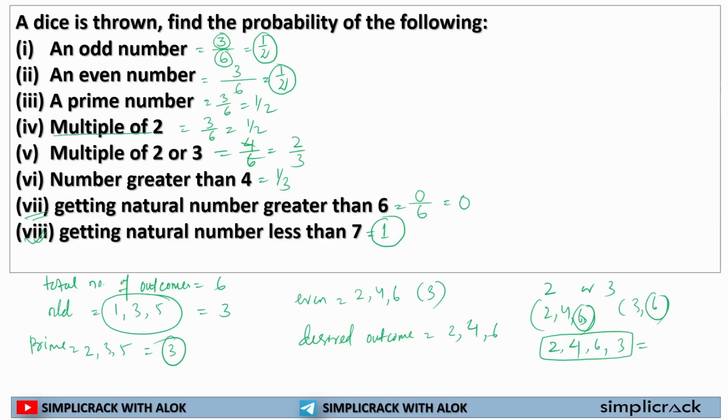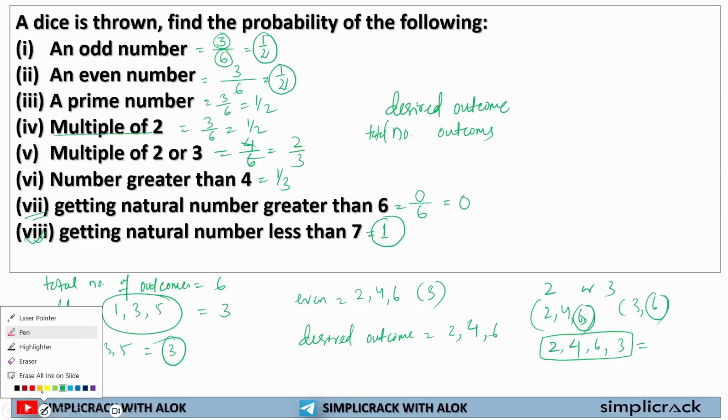So these are the basic concepts, the basic questions that are asked repeatedly in SSC examinations, and this is how you will be solving these questions. You need to understand how to find out desired outcomes and how to find out total number of outcomes. If you find out both these numbers, you will be able to easily solve each and every question.